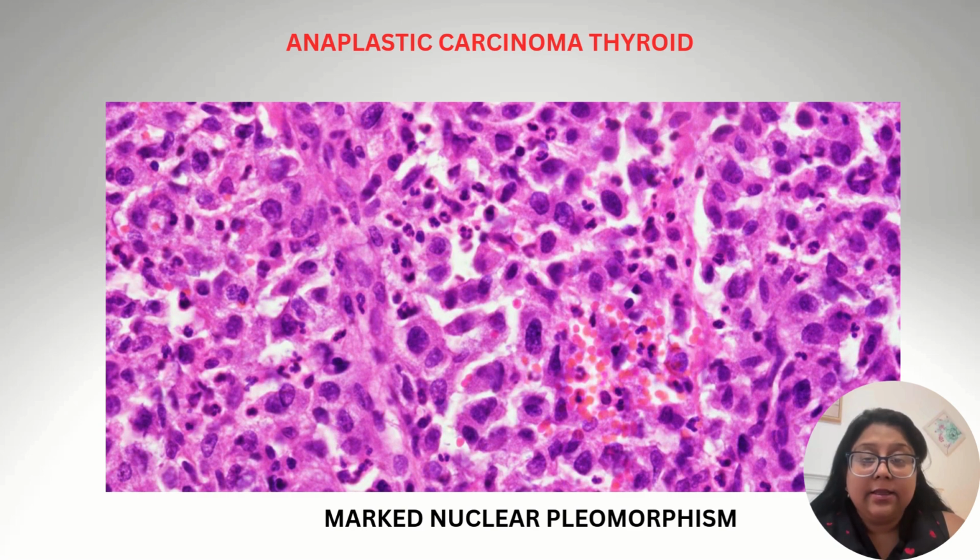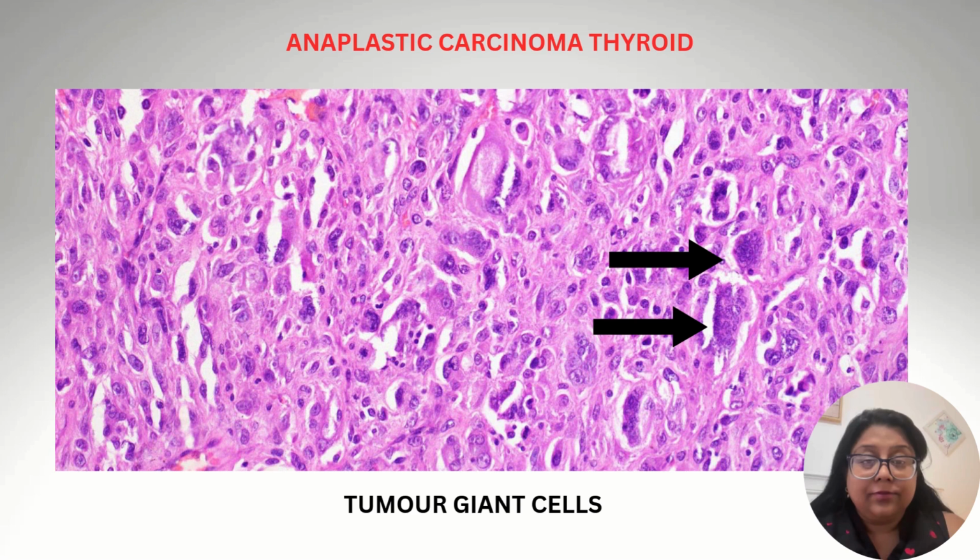As you can see in this H&E image from anaplastic carcinoma thyroid, there is marked nuclear pleomorphism. And there is also presence of some acute inflammatory infiltrate in between the tumor cells. Here in this micrograph, along with nuclear pleomorphism of the tumor cells, you can see tumor giant cells which are depicted by the arrows.